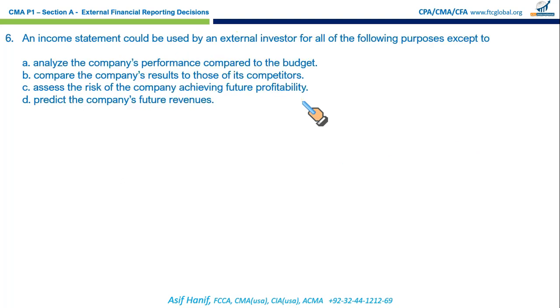Excellent. An income statement could be used by an external investor for all of the following, except, see, most of the questions are negative questions. Let's move in the reverse order. Predict the company's future revenues. It's true. They can use revenue trends to predict future sales. True. Assess the risk of company achieving future profitability. This is true also. They can assess how risky future profits might be from the past trends of profitability.